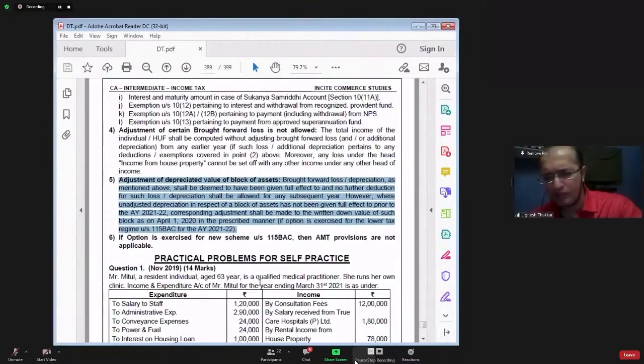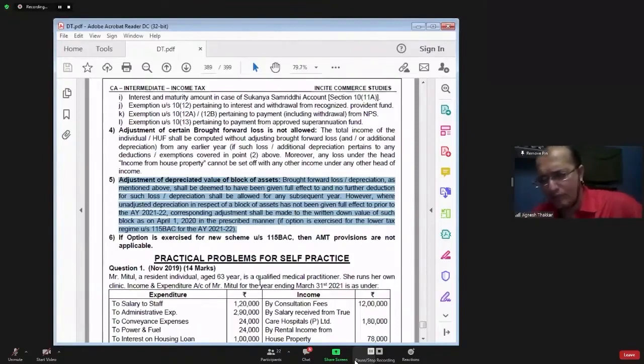Number one, if you go for section 115 BAC, and if you are having some brought forward losses and brought forward unabsorbed depreciation, then that brought forward losses and brought forward unabsorbed depreciation, we will not allow you to set off. Unabsorbed depreciation is generally set off against the business income.